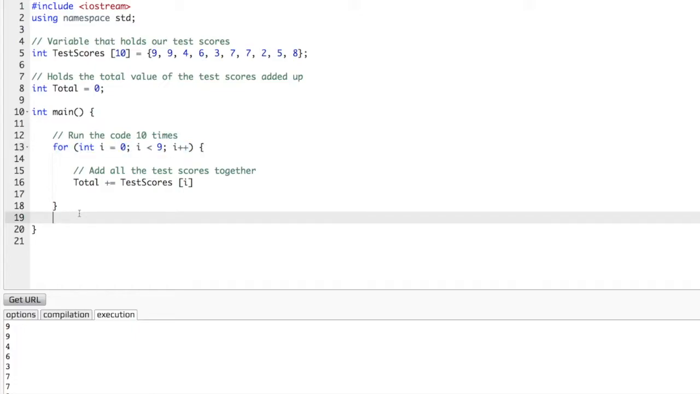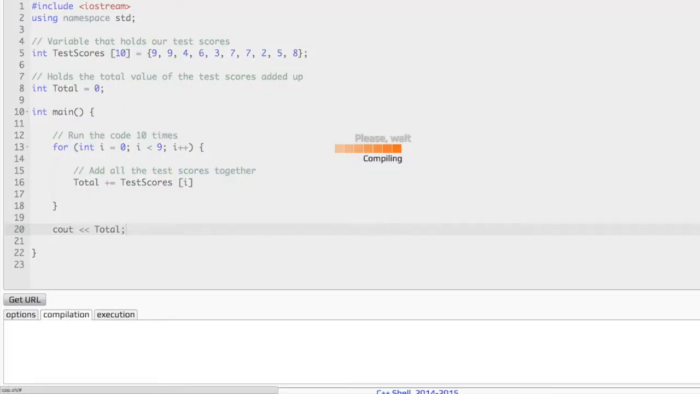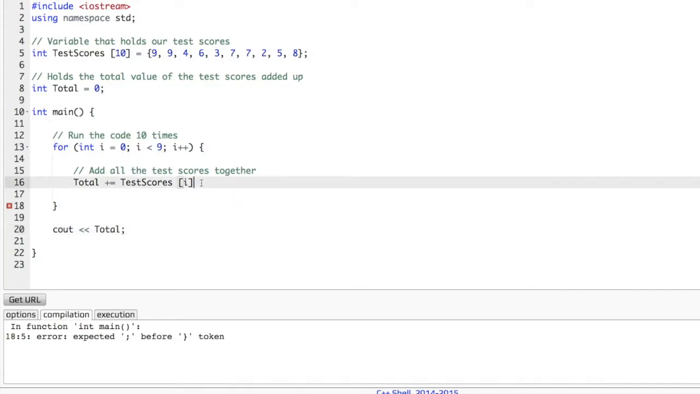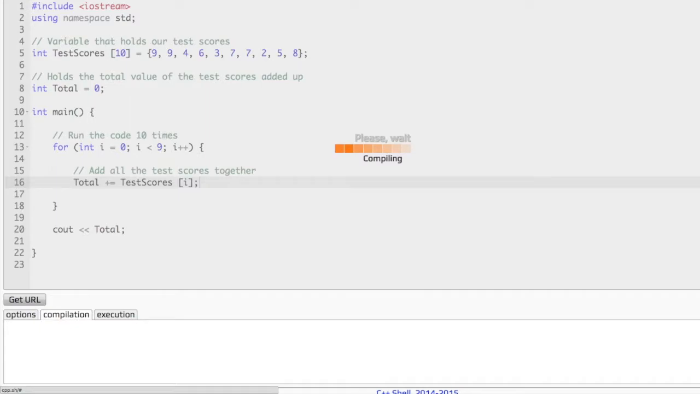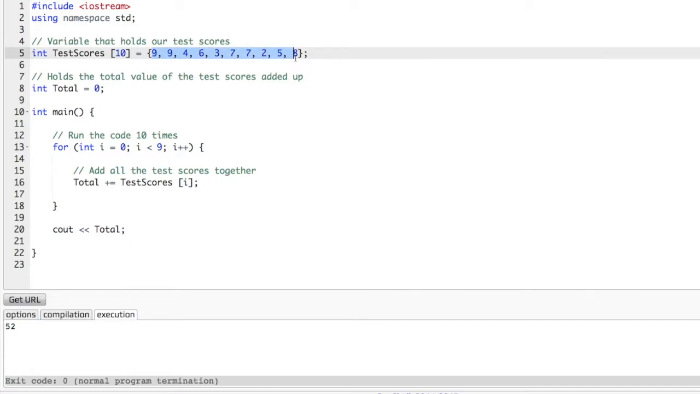Now, let's go ahead and output what's the total amount, right? Just to make sure we're all good, that the code is working. It appears I have an error, which is another semicolon. Can you believe it? 52. So our program just added all these numbers together and we got 52, okay?